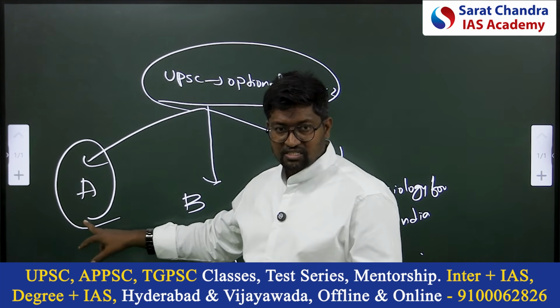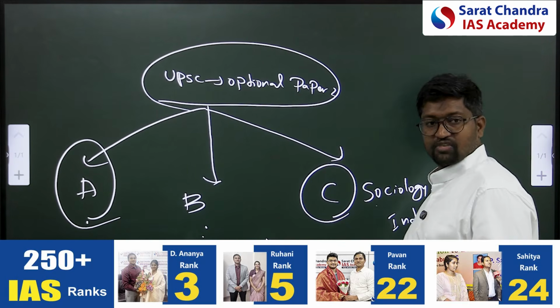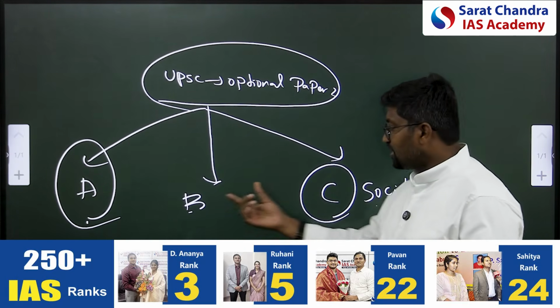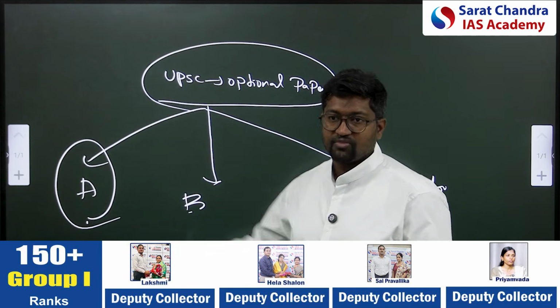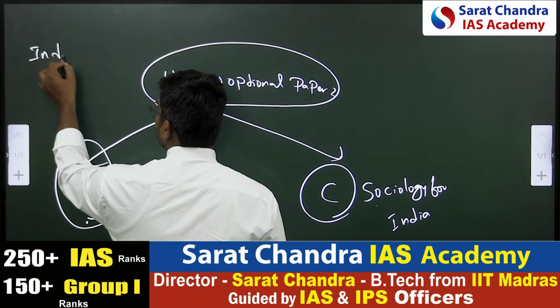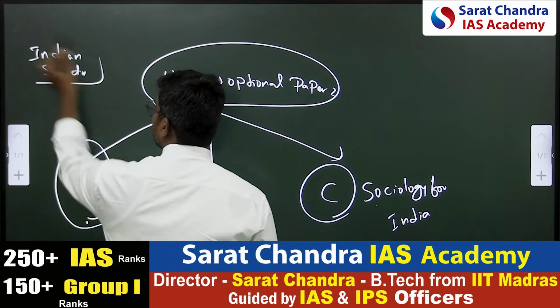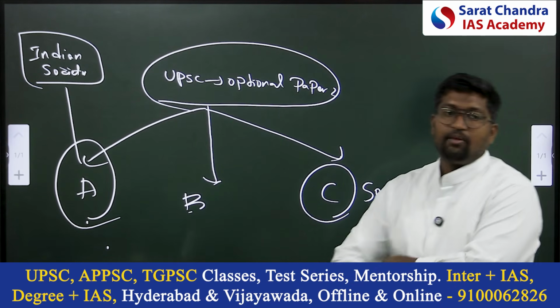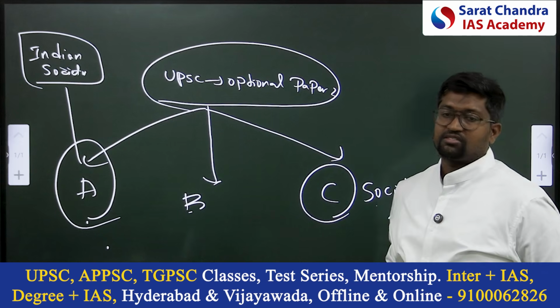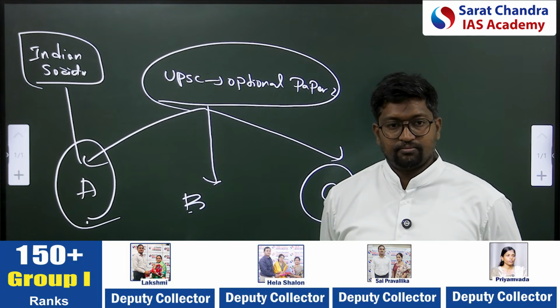This acts as a base for B, and B acts as a base for C. Now, to understand A properly, this NCERT, that is Indian Society NCERT, is going to help. The foundations will be laid by this Indian Society NCERT. Is it clear?